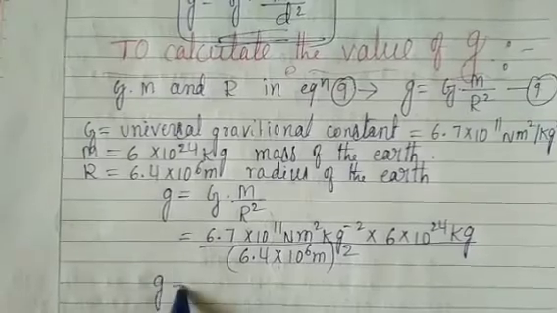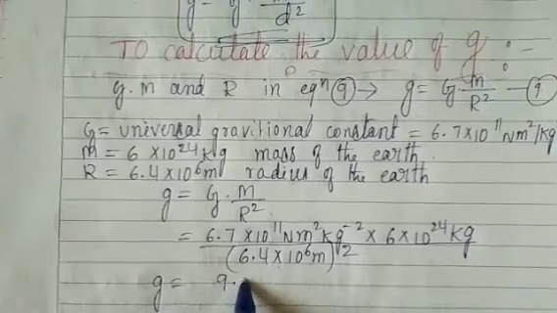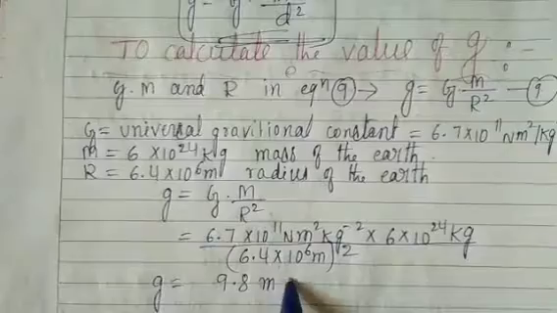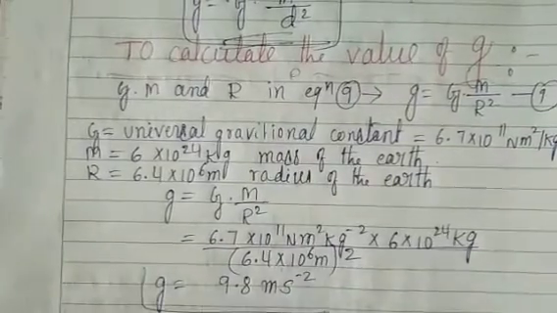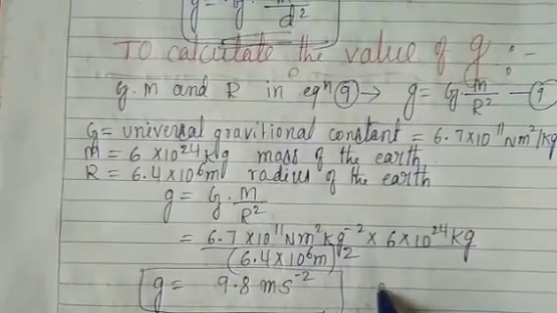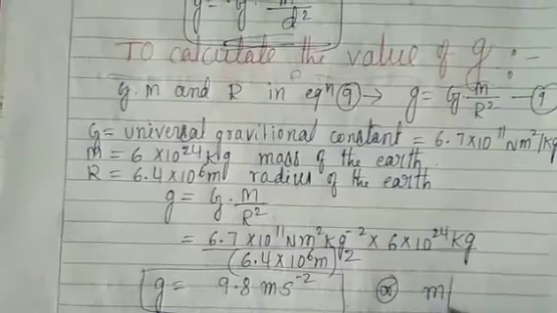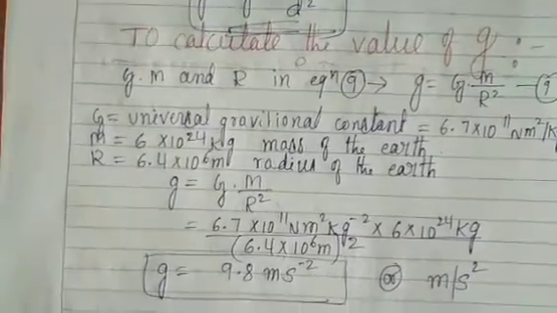At last, g is equal to 9.8 meter per second square.